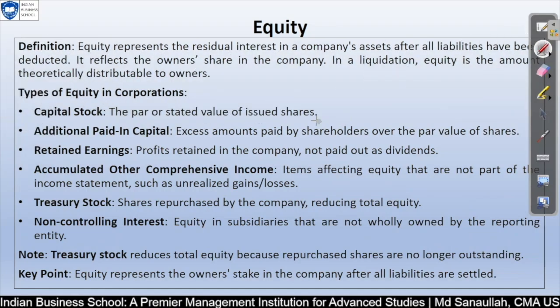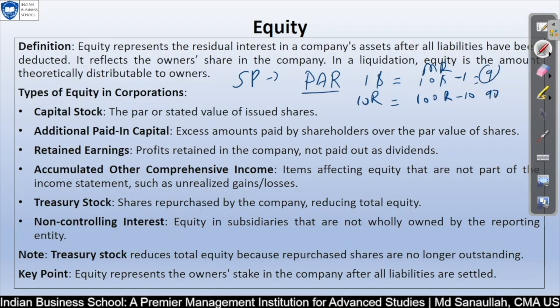What does it mean? For example, a company has issued a share in the market at its par value. You might have heard this name. Par value is $1 or 10 rupees. And if you are buying from the market and you are paying $10 or 100 rupees, then 10 minus 1 is 9, and 100 minus 10 is 90. So this is your additional paid in capital, APIC.